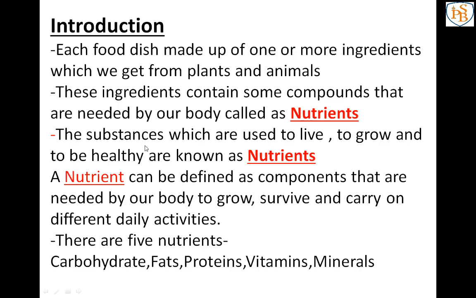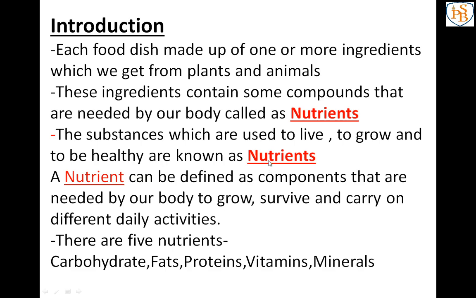So in this lesson you have to learn the definition of nutrients, because it is the most important definition. See the third point: the substances which are used to live, to grow and to be healthy are known as nutrients.